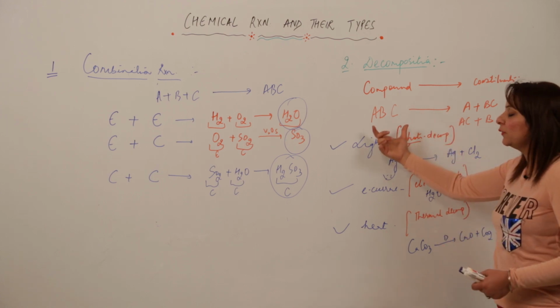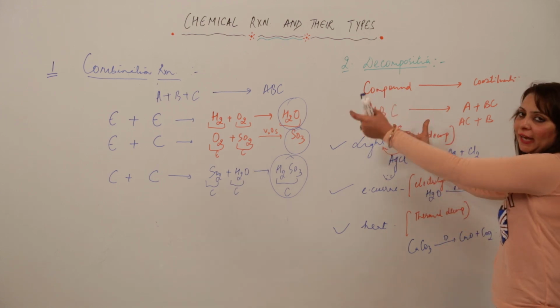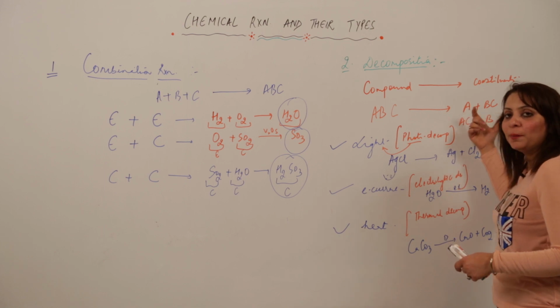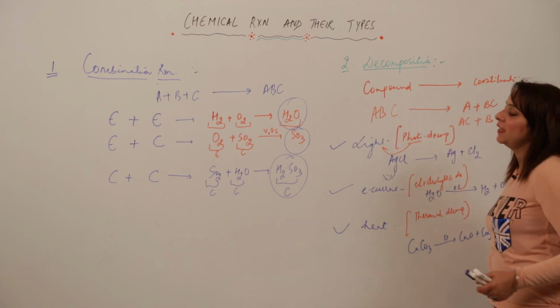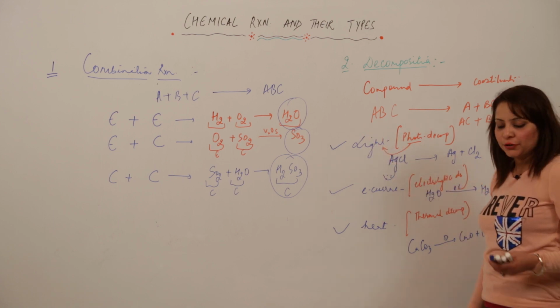In one, a single reactant is used, and in the other, many reactants are used. It corresponds to two or many products. It corresponds to only one product. So it is just, you can say, the opposite of the combination reaction.